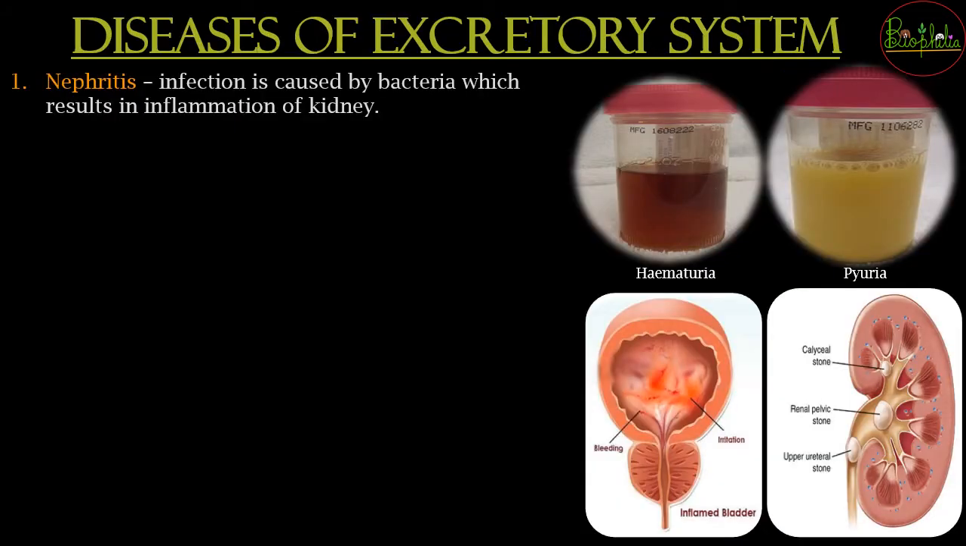The next is the diseases of the excretory system. अभी तक हमने जो भी किया था, that was all about the basic constituents or basic functioning of the excretory system. Now is the diseased condition. Diseased condition में first we are seeing about the nephritis. Nephritis में क्या होता है, there is going to be an infection caused by a bacteria, and this bacteria is going to lead to inflammation of the kidney. Because of inflammation of the kidney, nephritis is going to be caused.